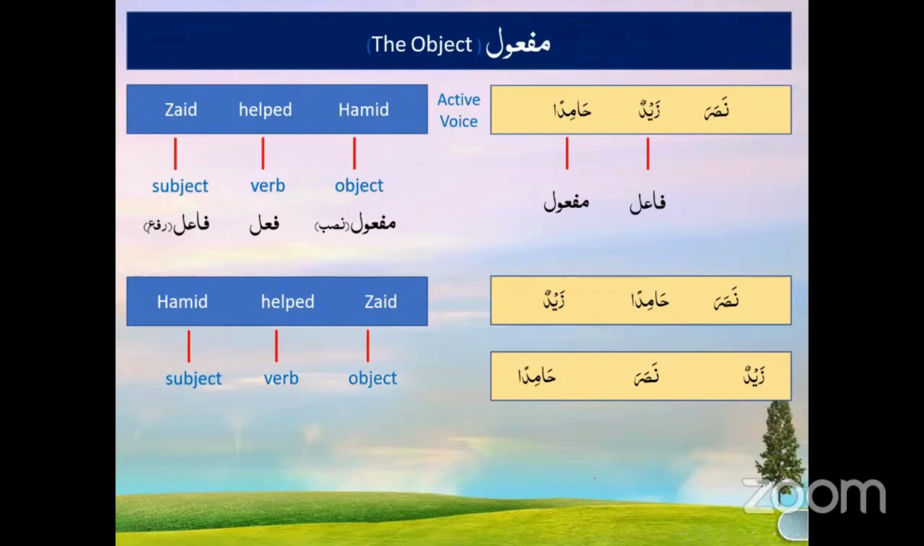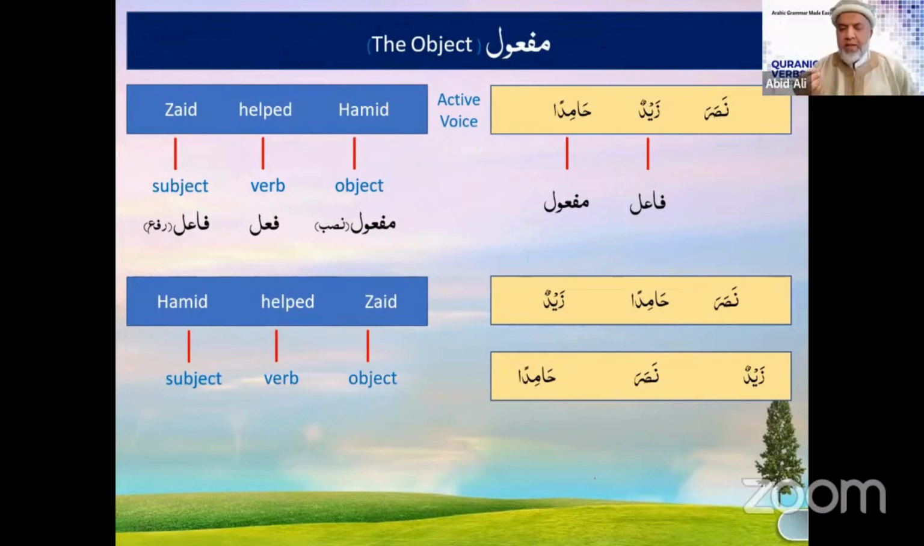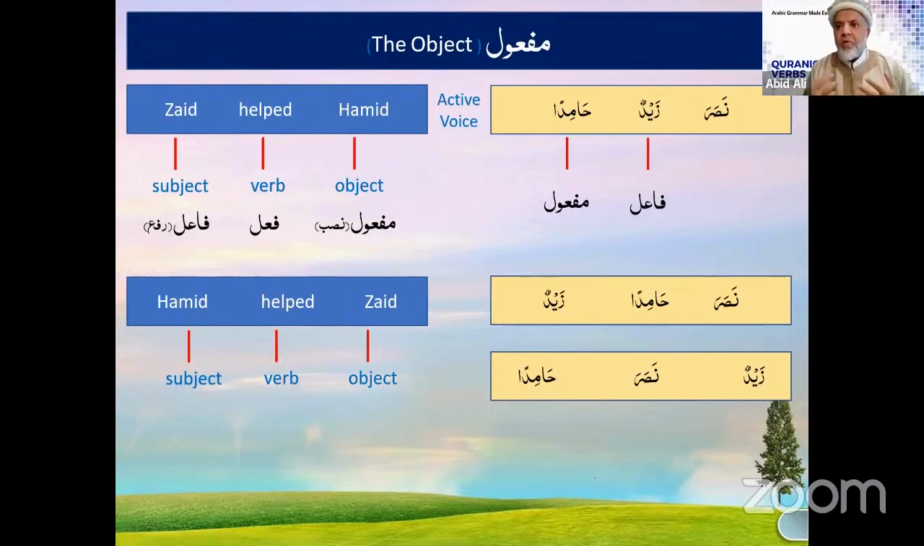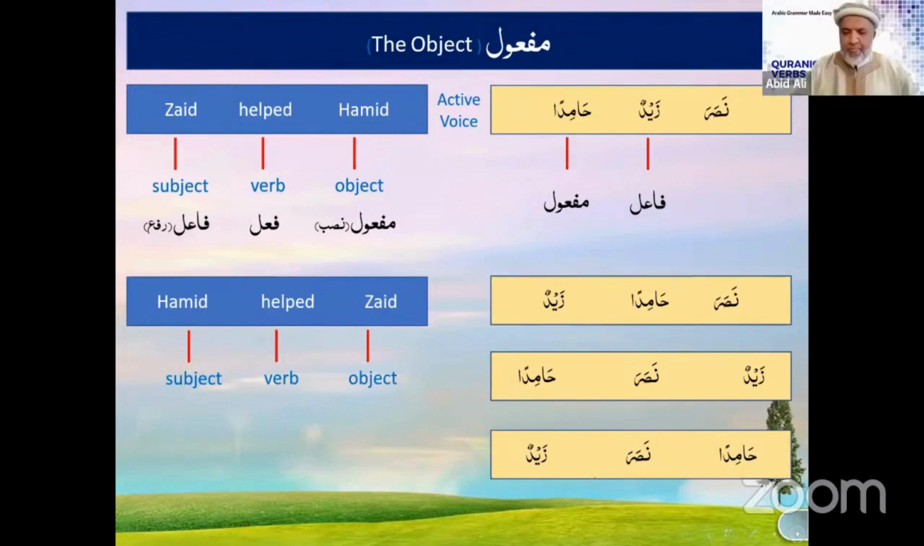And we have talked about it previously. The nominal sentence has more emphasis than the verbal sentence. If you look at the nominal sentence, you will see there is more emphasis. We are making sure that we are conveying the message that Zaid is the one who did help Hamid. So we're saying Zaidun Nasara Hamidan. I'm giving you more emphasis, or I'm convincing you more. Agree? Okay, can we also say Hamidan Nasara Zaidun?